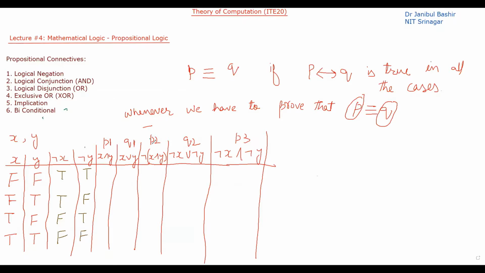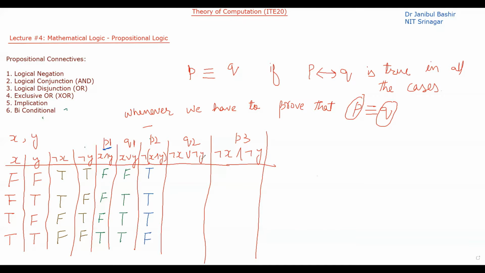Now what will be x and y? So let me choose a different color here. x and y will be false, false, false, and true. x or y will be false, true, true, and true. Now not of x and y, so not of P1, will be true, true, true, and false.